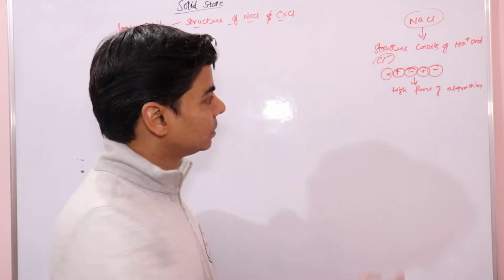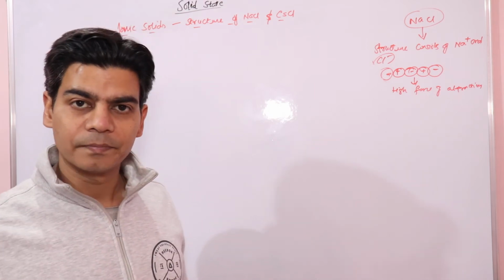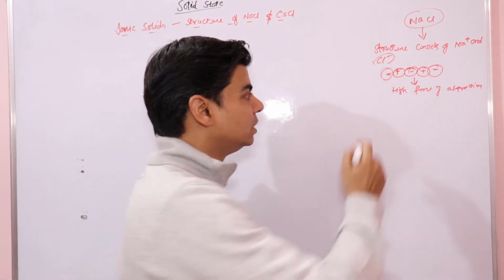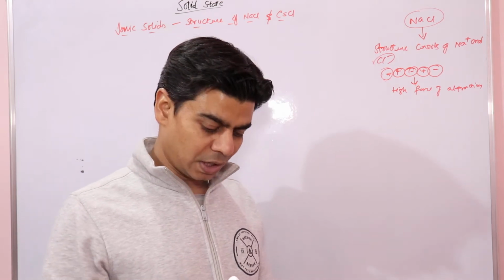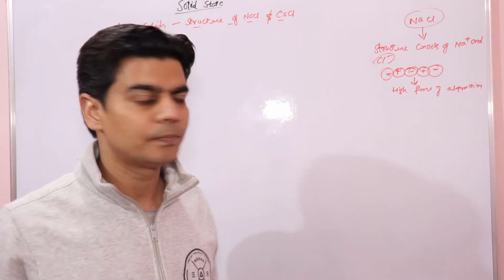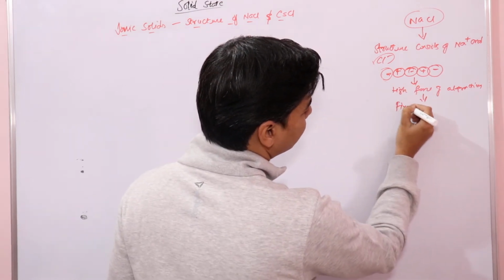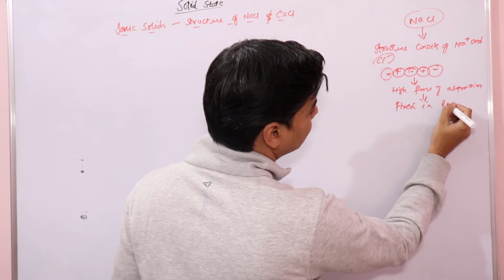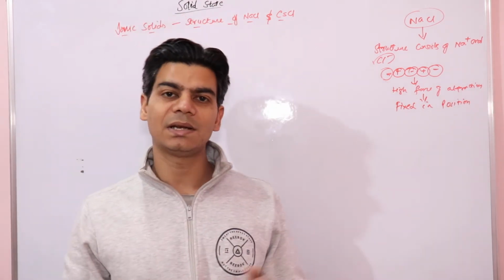Since the force of attraction between these ions is very high, these positive and negative ions, cations and anions, are held fixed in their position in their crystal lattice.